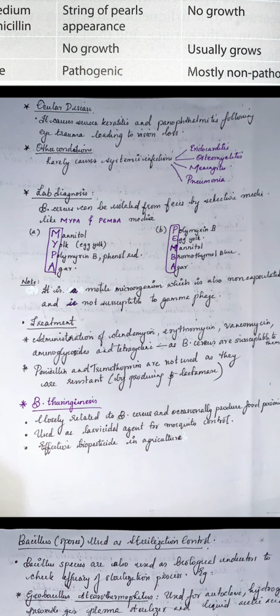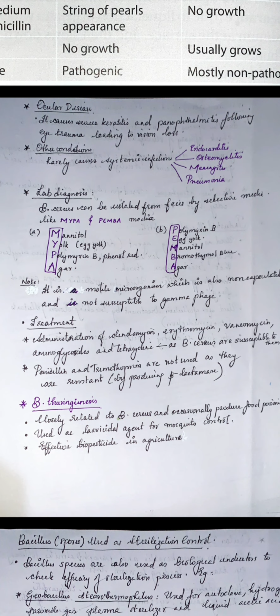Now, coming on to the lab diagnosis of Bacillus cereus, the Bacillus cereus can be isolated from feces by selective media like MYPA and PEMBA. MYPA, where M stands for mannitol, Y for the yolk that is egg yolk, polymyxin B and phenol red, and A for agar. Then you have the PEMBA, where P stands for polymyxin B, E stands for egg yolk, M for mannitol, B for bromothymol blue, and A for agar.